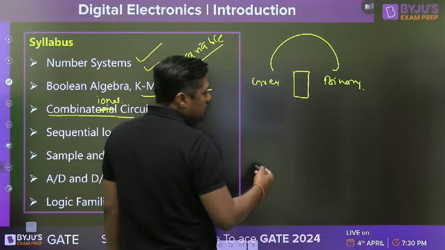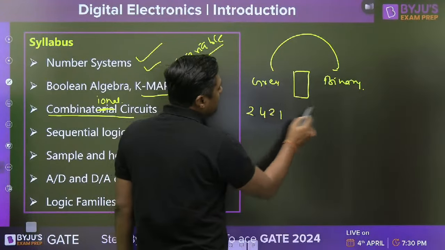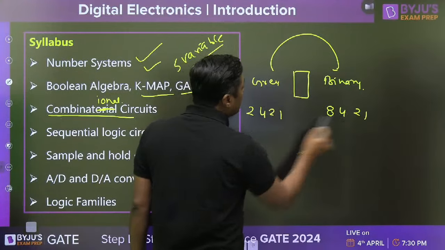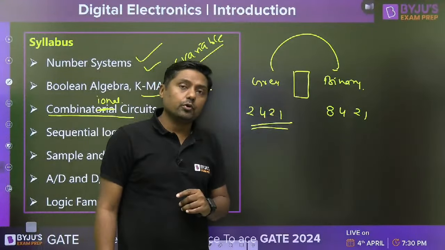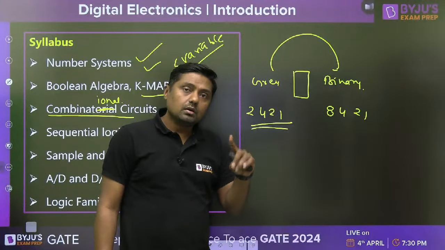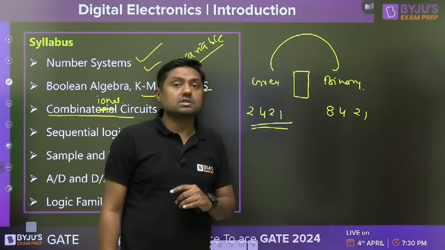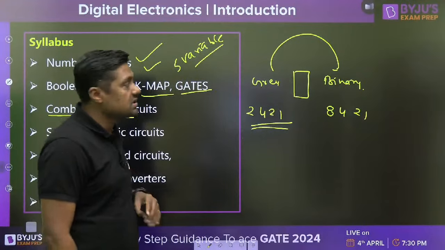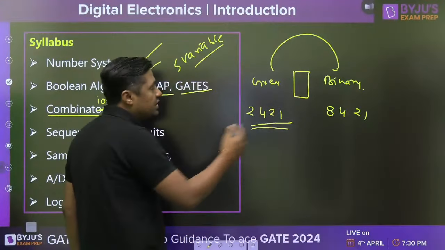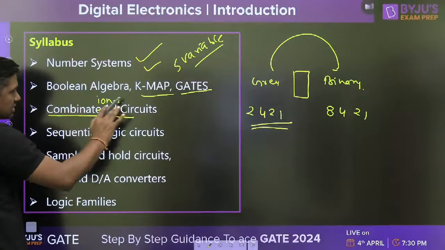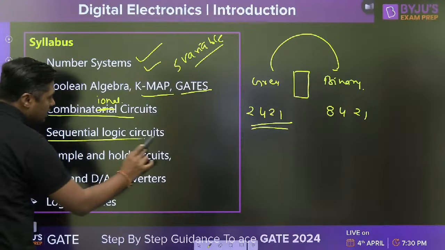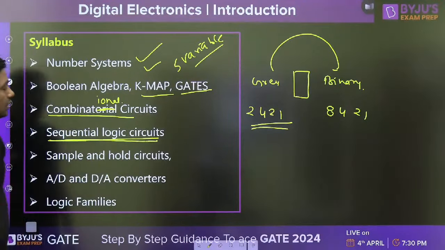Sometimes they will ask, 2421 code is given, convert it into 8421 code. So what is the 2421 code? Then we can convert it into 8421 code. That's why we have to start with the number system. Get command over the number system: what is the binary number, hexadecimal, and so on. Then once you get command over this, combinational circuits, then sequential logic circuits.